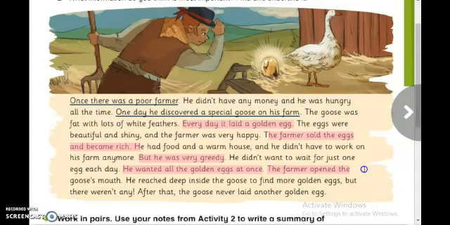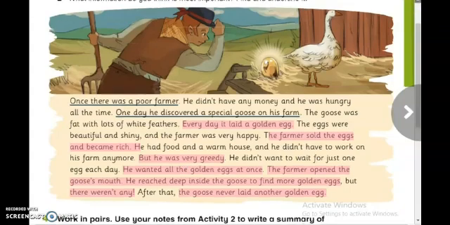Also, the farmer opened the goose's mouth. He reached deep inside the goose to find more golden eggs. But there weren't any. Also, this is an important event. After that, the goose never laid another golden egg. So this is the summary of the story. Now let's answer the previous questions.